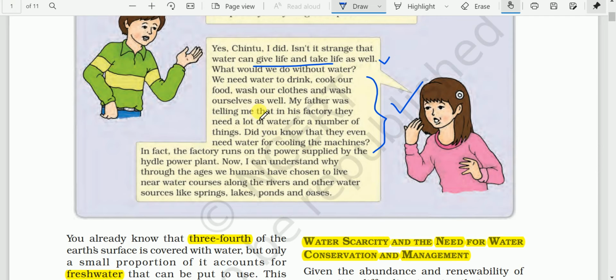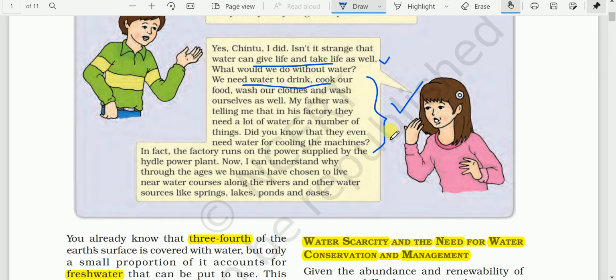See here, I think you also will be knowing we need water to drink, cook our food, wash our clothes, and wash ourselves as well. And my father was telling me that in his factory they need a lot of water for a number of things.